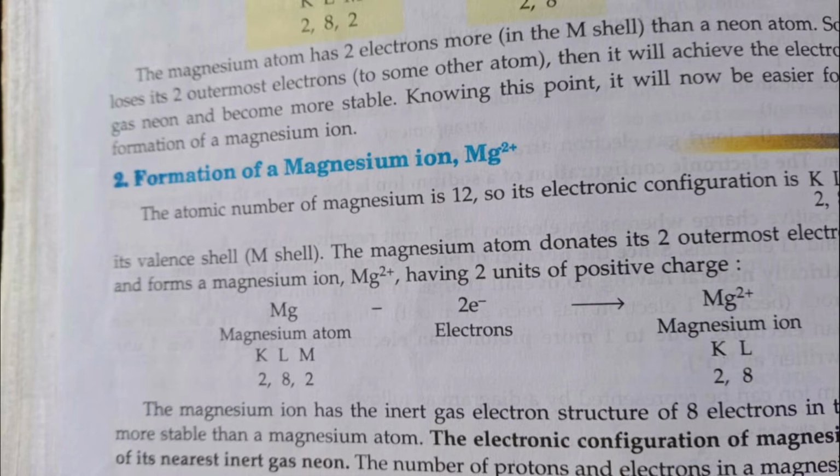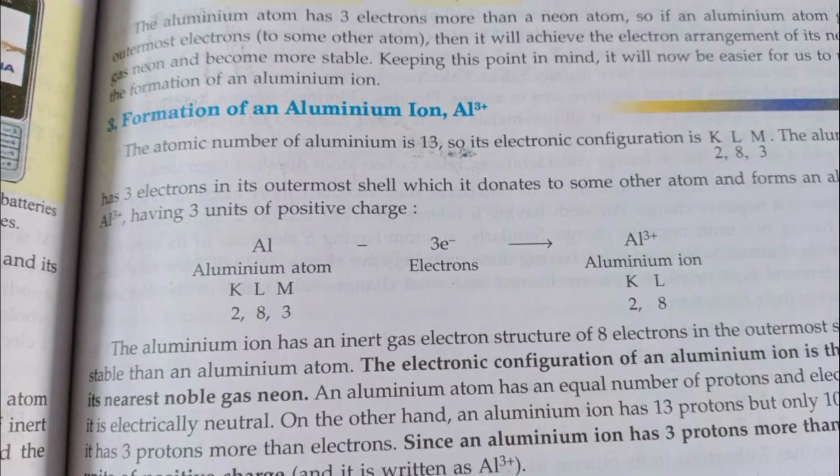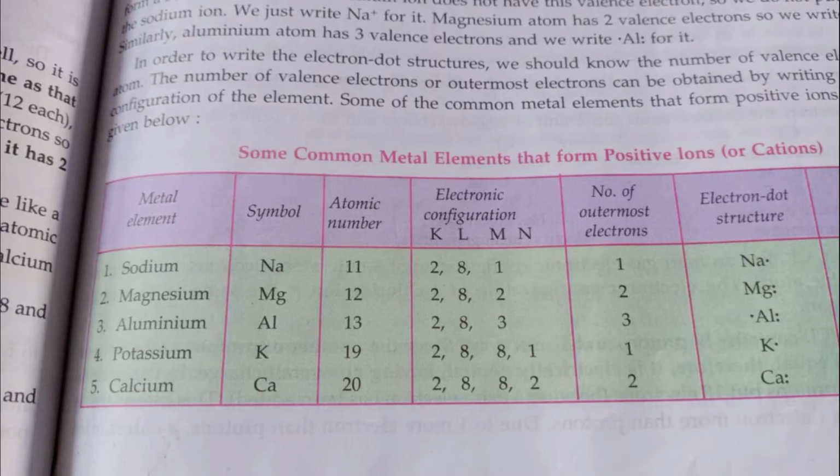You can see the next one, aluminium ion. Aluminium's atomic number is 13. So its electronic configuration is 1s2, 2s2, 2p6, 3s2, 3p1. In this you can see it loses 3 electrons and becomes Al3+. Here is a table: sodium loses 1 electron, magnesium loses 2 electrons to become Mg2+, aluminium loses 3 electrons to become Al3+, potassium loses 1 electron to become K+, calcium loses 2 electrons to become Ca2+.